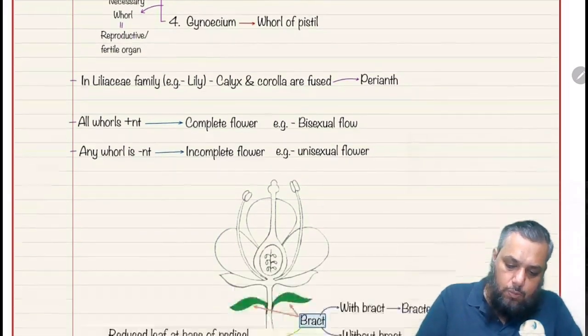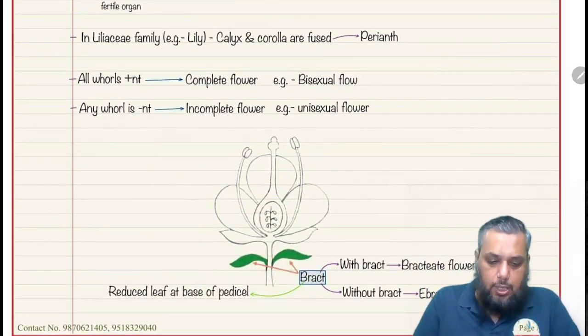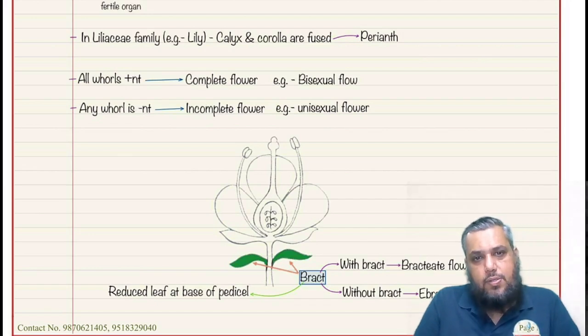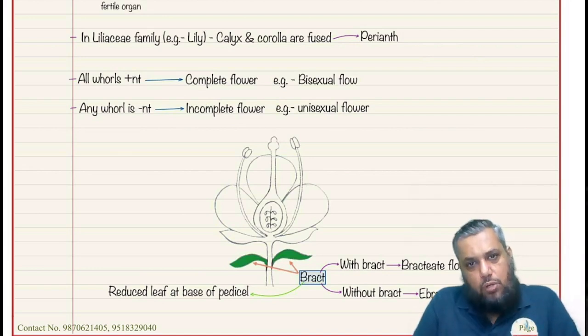Okay, now let us talk about a few terminologies. If a flower has got all the whorls, then it is called a complete flower. Let me reframe it. If a flower has got all the whorls, then it is called a complete flower. And a complete flower will have both the essential whorls, androecium as well as gynoecium. So it is a bisexual flower. If even one floral whorl is missing, then that flower will be called an incomplete flower. Unisexual flower is an example of an incomplete flower.